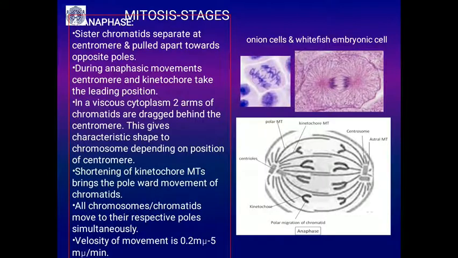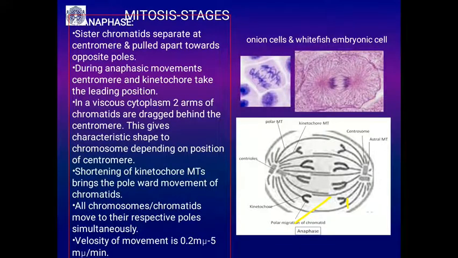Next, anaphase. During anaphase, sister chromatids separate. You will be able to see in this picture. Sister chromatids separate at the centromeric region and are pulled apart towards opposite poles. During anaphasic movements, the centromere and kinetochore take the leading position, and the cytoplasm is viscous in nature.